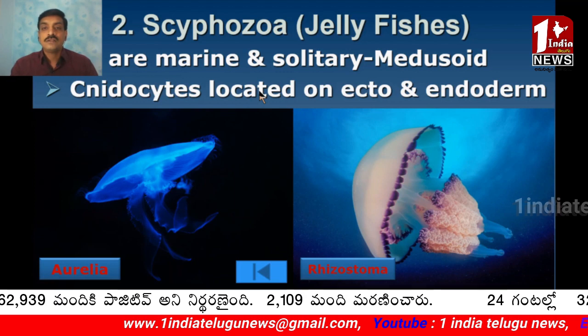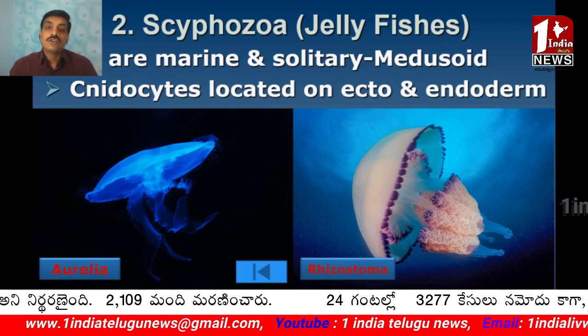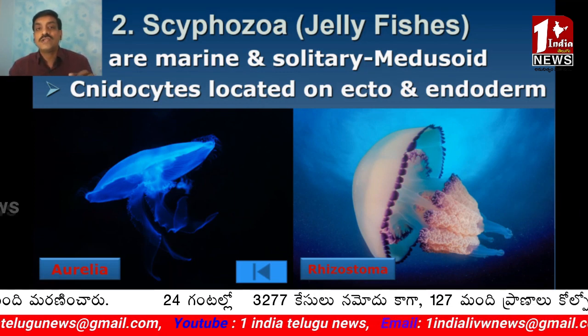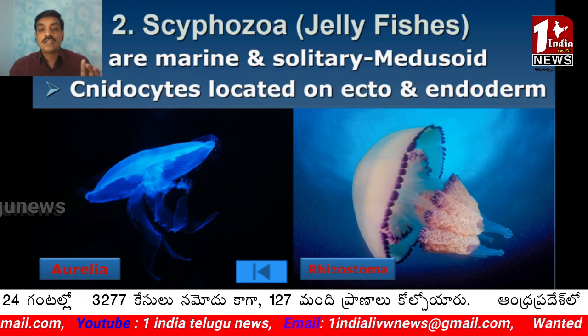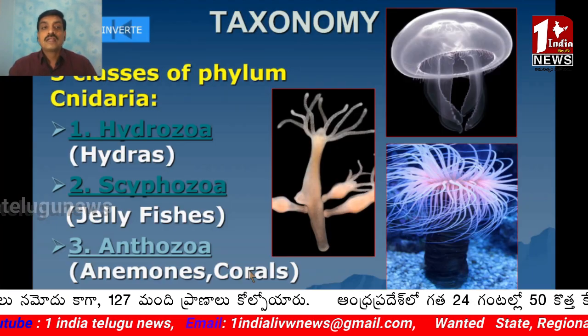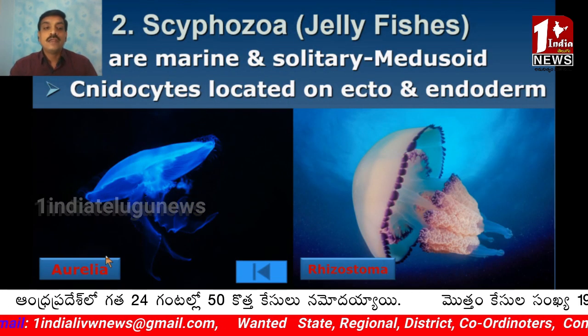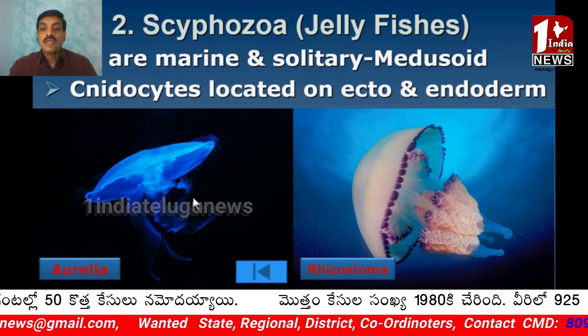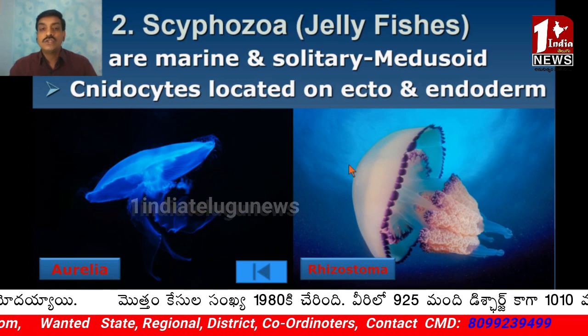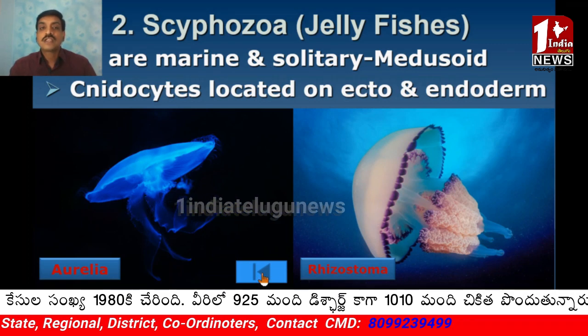Cnidocytes are located on both ectoderm and endoderm. Whereas in Hydrozoa, the cnidocytes are located on ectoderm only. And coming to the examples of Scyphozoa, the Aurelia. This one is Aurelia and this one is Rhizostoma. These are the examples of Scyphozoa.